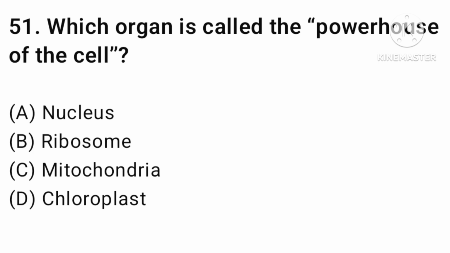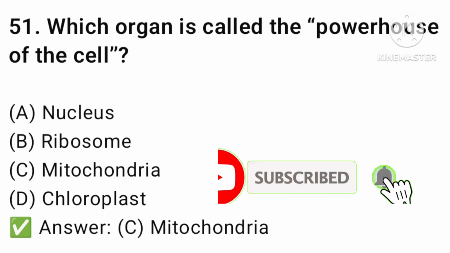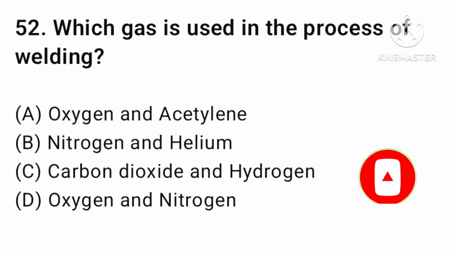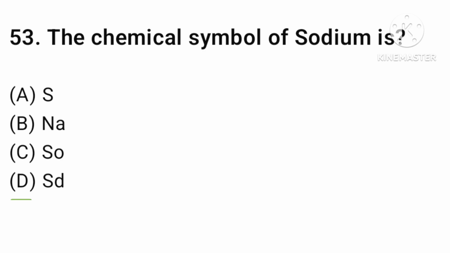And the next question, which organelle is called the powerhouse of the cell? Nucleus, ribosome, mitochondria, or chloroplast? The answer is option number C, mitochondria. Which gas is used in the process of welding? Oxygen and ethylene, carbon dioxide and hydrogen, or oxygen and nitrogen? The answer is option number A, oxygen and ethylene. Let's find the next question.